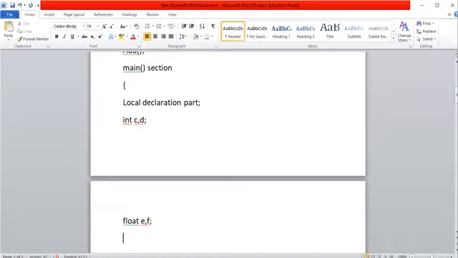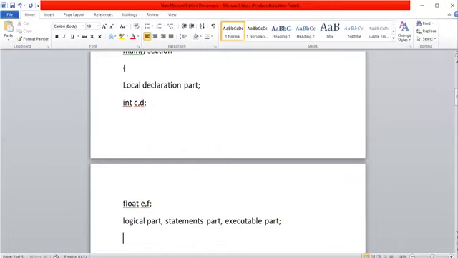After writing the local declaration part, you must write the executable part, or statement part. We call it the statement part, or logical part, or executable part.